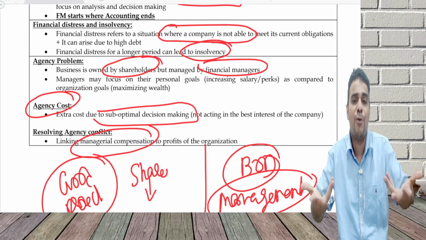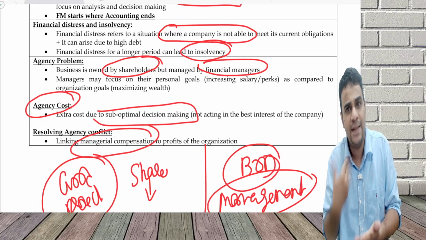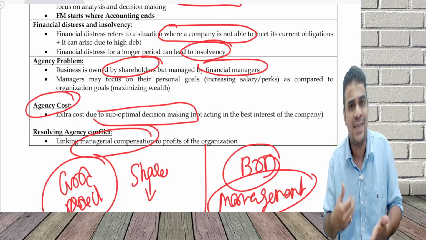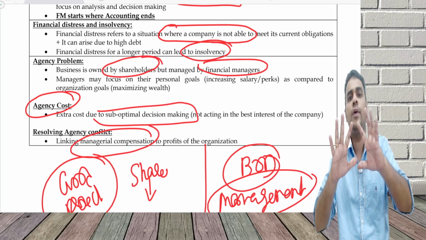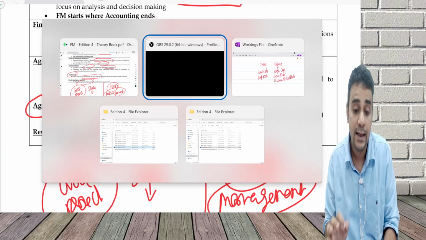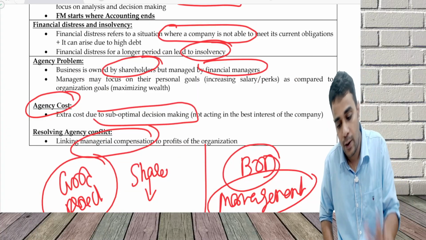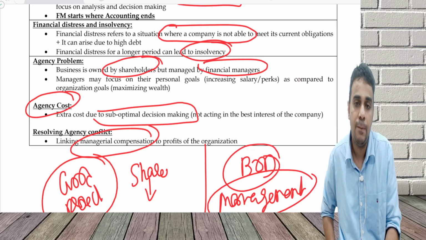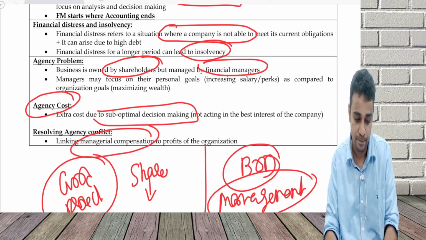Financial manager, I'm an employee of the company. Why should I be bothered about doing the best thing for the company? Because I am getting my salary, I am getting my perquisites. Let me not put in extra work. I don't want to do any extra thing. Which is where, if I link the managerial compensation to the profits of the organization, these people may start performing better. With this, the chapter 1 discussion gets over.